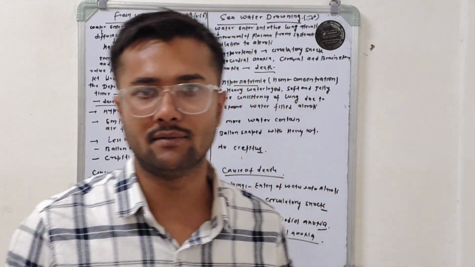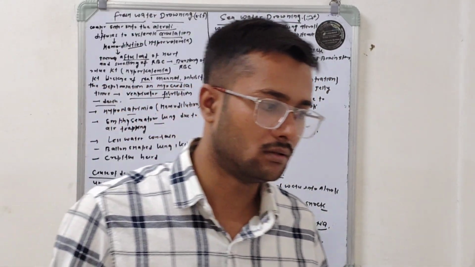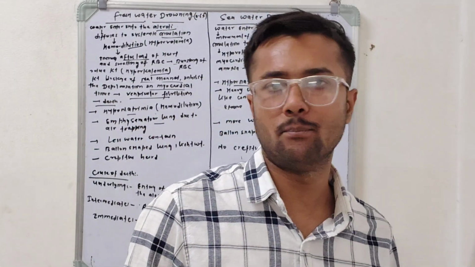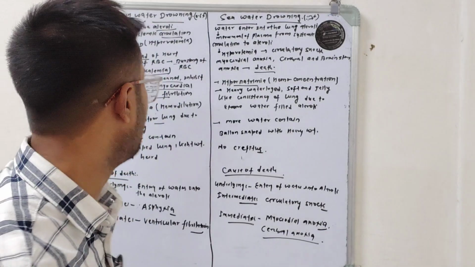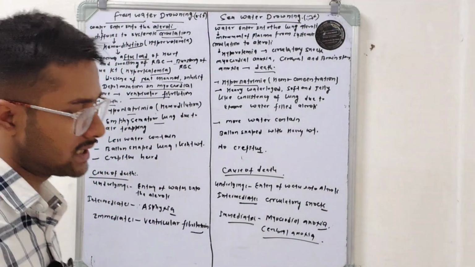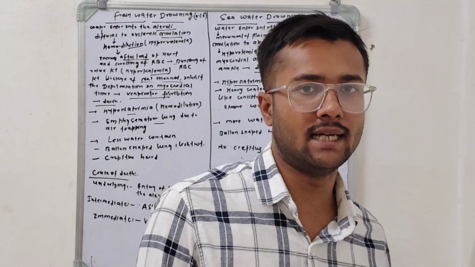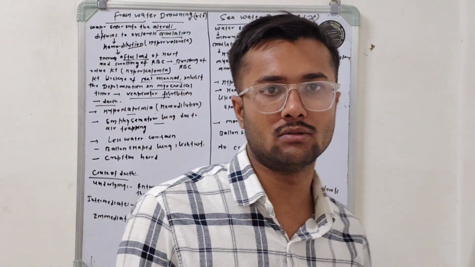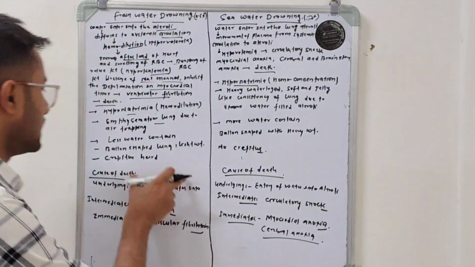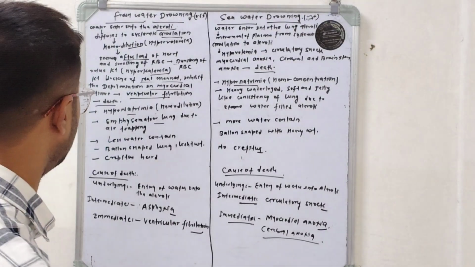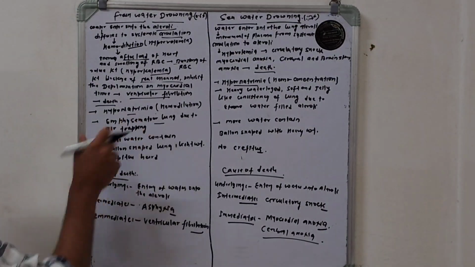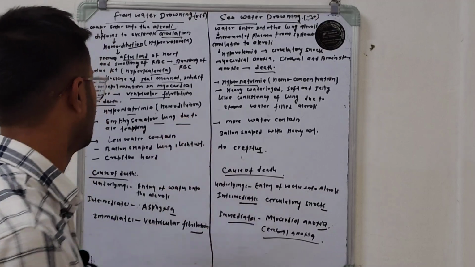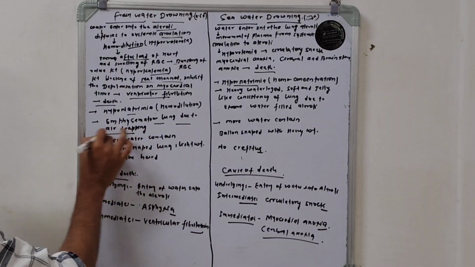Whenever the lung alveoli are hyperinflated, this hyperinflation is because of excessive accumulation of water in the lung alveoli. So whenever hyperinflated lung alveoli are present, we call them emphysematous lungs, here due to air trapping.